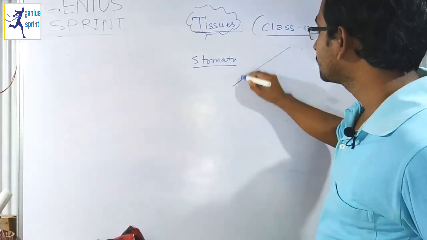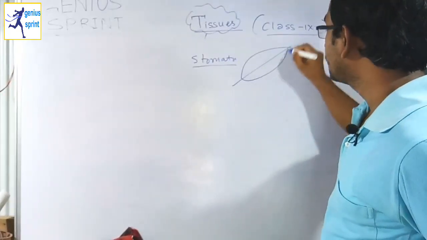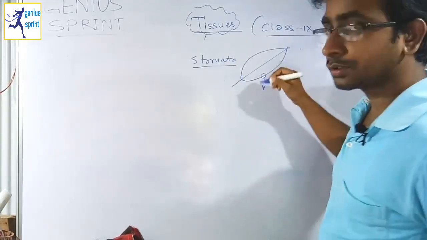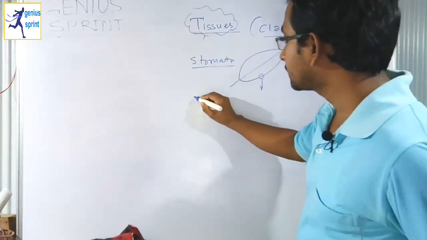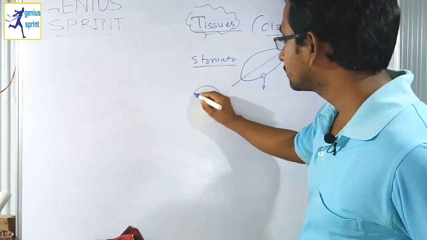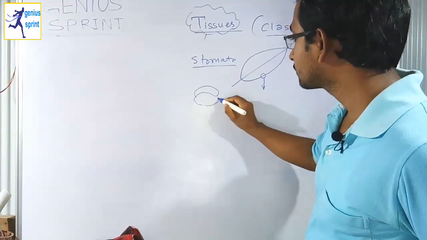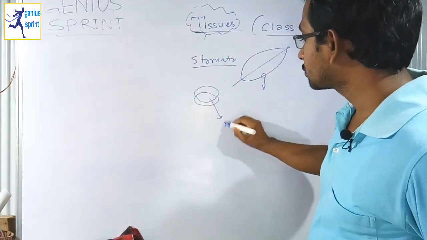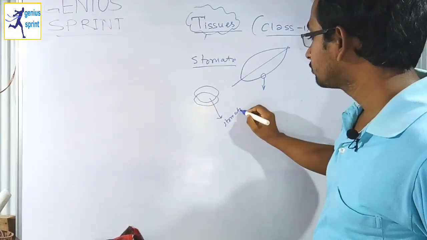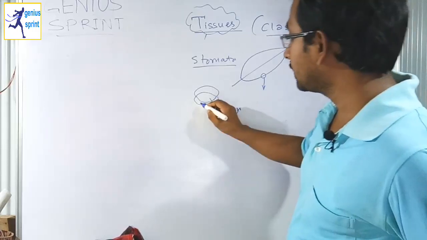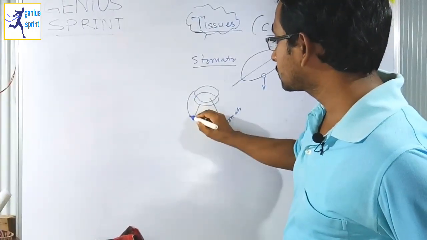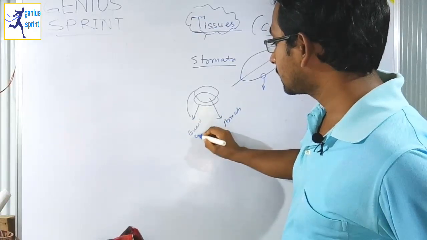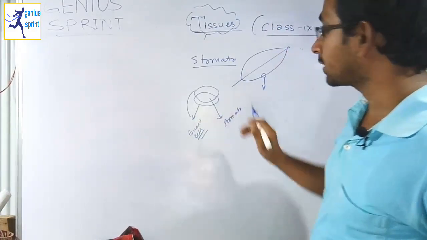Suppose it is a leaf. On that particular surface, or it may be on the below side also, it should be like that. So these pores are called stomata, and these two cells together are called the guard cells.